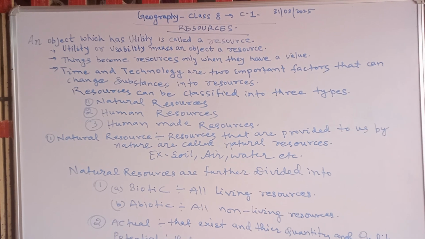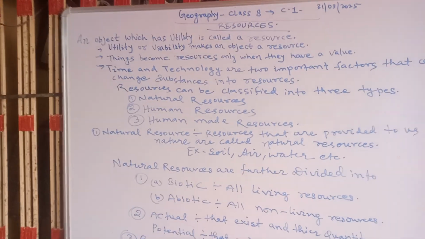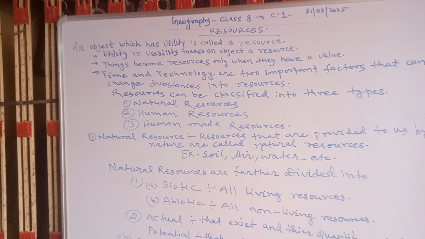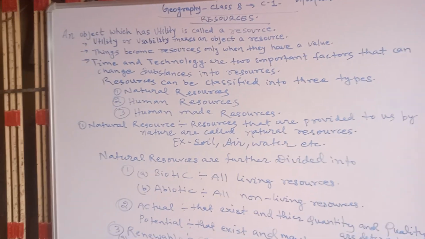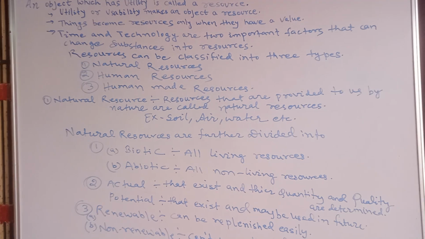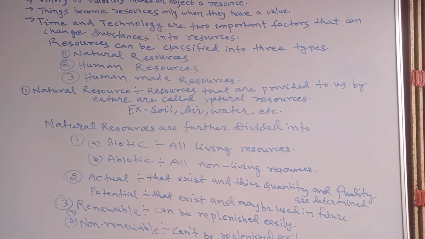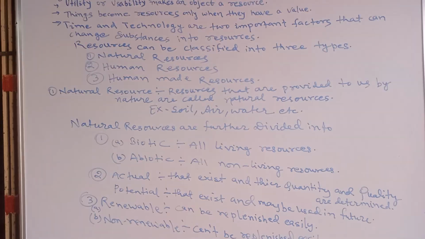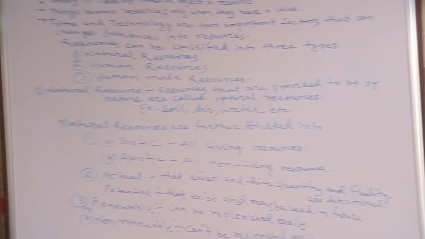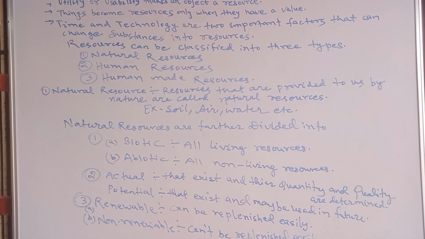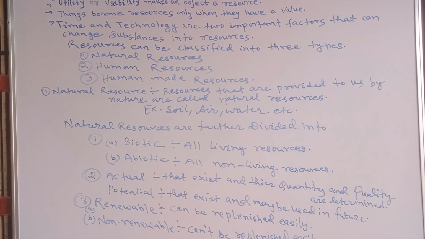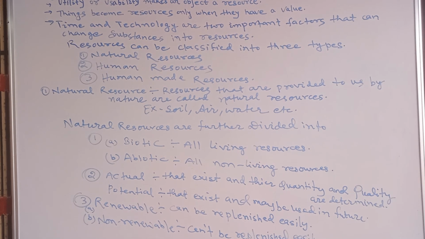Now on the basis of exhaustibility, resources can be divided into renewable and non-renewable resources. Those resources which are replenished easily, meaning they are recovered easily, are renewable resources. And those resources which cannot be replenished easily, or that take too much time to form, like petroleum and coal, are non-renewable resources.